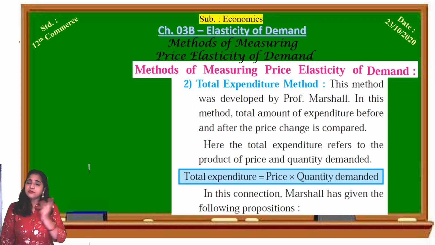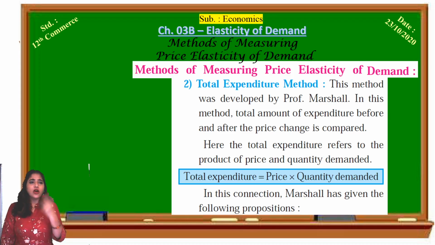How is expenditure calculated, and what is meant by expenditure? Another word for expenditure is outlay. To outlay means to give away. How do we calculate the expenditure on any commodity? It is very simple. How much do we pay for purchasing something? That is the price of that commodity times the quantity of the commodity we have purchased.